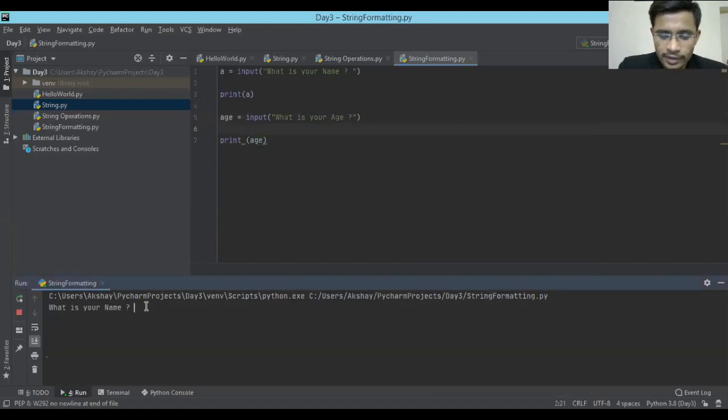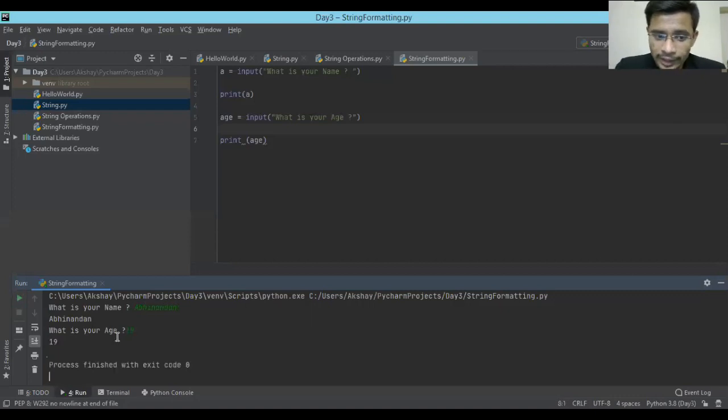See, the first time it waited for my name, so I entered Akshay. Let's enter another name. Let's take Abhinandan's name this time, since he's asking me a lot of questions. And perfect. See, it has printed his name. Now, Abhinandan, please tell me your age. Since it's your data, I just wanted your age. What is your age, Abhinandan? Yeah, I guess he's gone. Yeah, 19. Perfect. So it has printed 19.